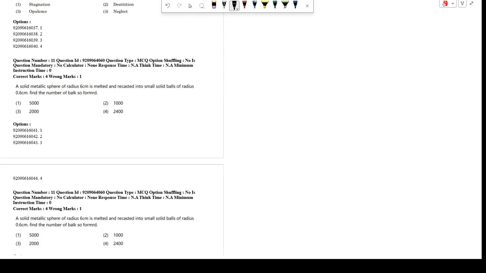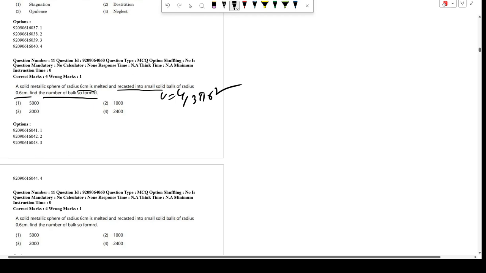A solid metallic sphere of radius 6 cm is melted and recast into small solid balls of radius 0.6 cm. Find the number of balls so formed. In this case we need to calculate the volume of the sphere, 4/3 pi r cube. So 4/3 pi times 6 cube, that is 288 pi.